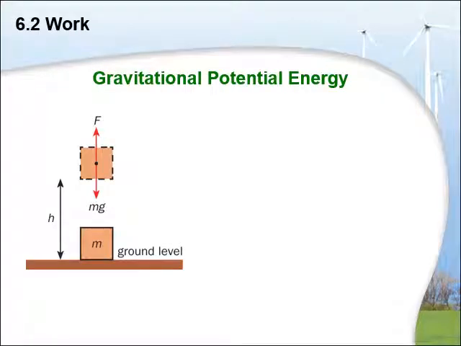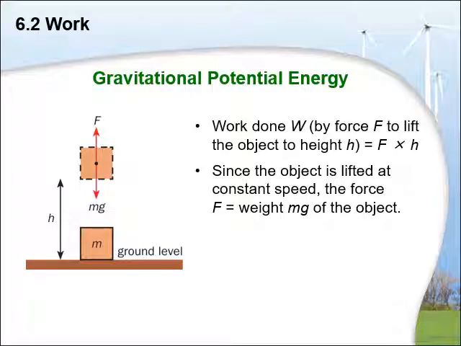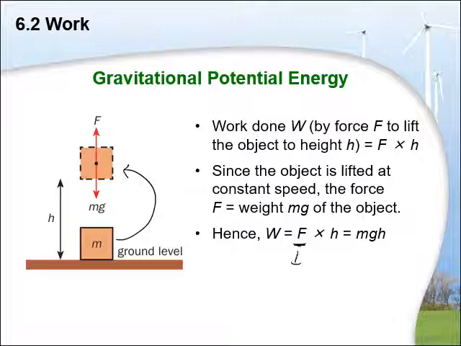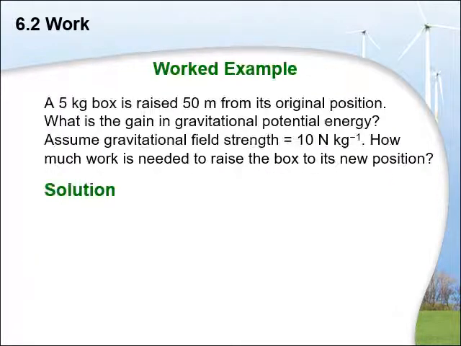Gravitational potential energy is another form of energy. If we are working on the object such that it moves against gravity, then that means we are increasing the gravitational potential energy of that object. So calculating work here, force would be weight, and that weight can be calculated using the formula weight equals mg. So mg times h is the gravitational potential energy of the object.